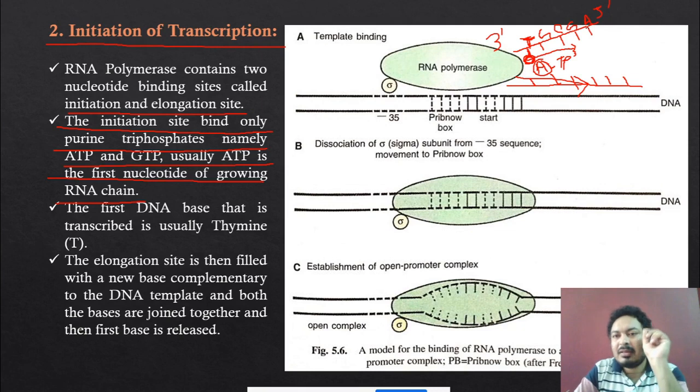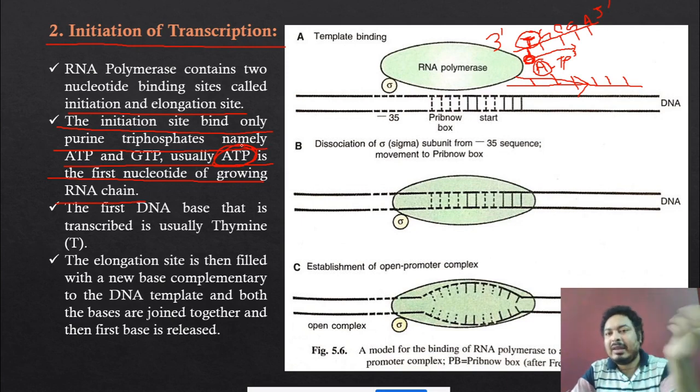But the first base always has to be T because the T is binding to the A. You can see the initiation always starts with the ATP molecule. If the ATP molecule always starts the initiation, that means the opposite strand found in the DNA always has to be the T, because T is binding to the A.